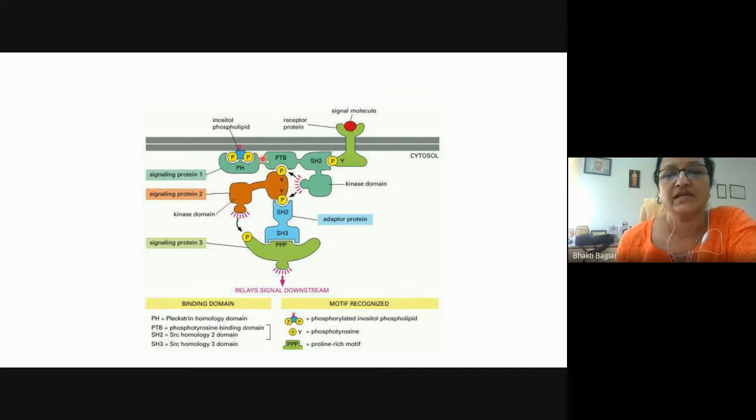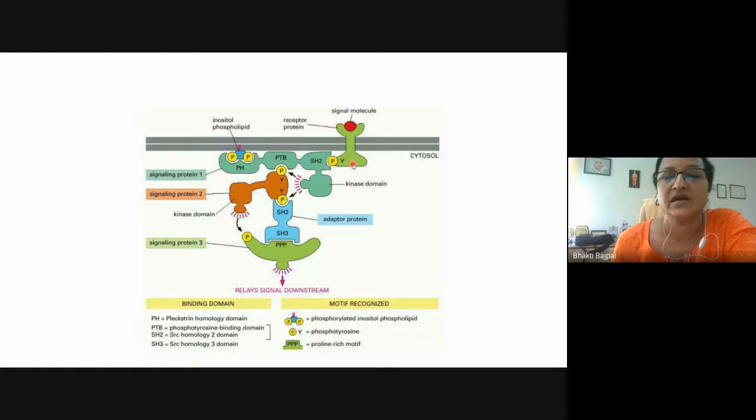You can see that this particular protein has a PH domain, through which it is binding to the inositol phospholipid bound to the plasma membrane, the pleckstrin homology domain. It has a PTB domain, protein tyrosine binding domain, through which it is binding to the phosphorylated tyrosine on some other signaling protein. It has an SH2 domain, through which it is binding to the phosphorylated tyrosine present in the tail of the receptor molecule.